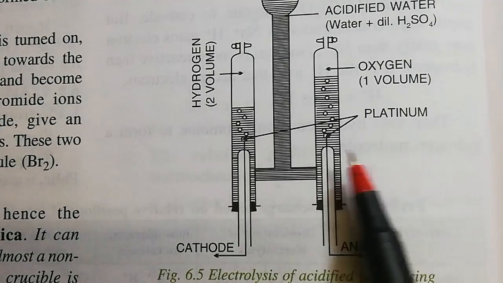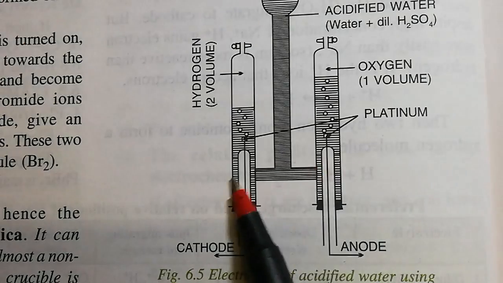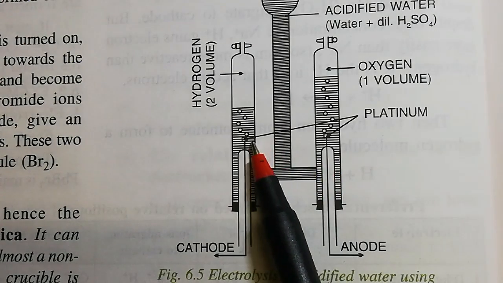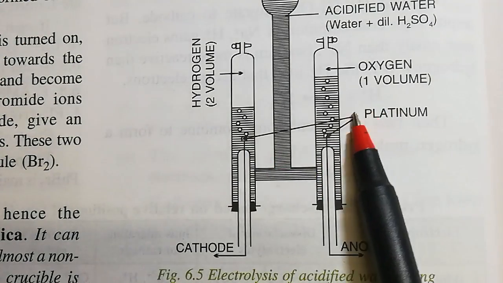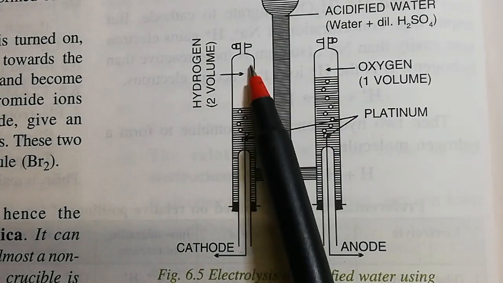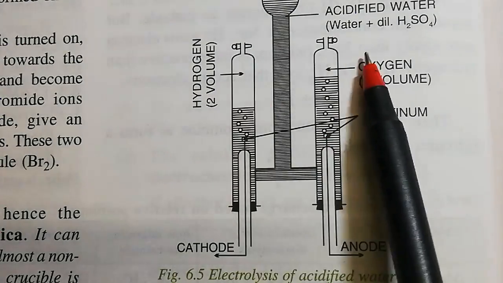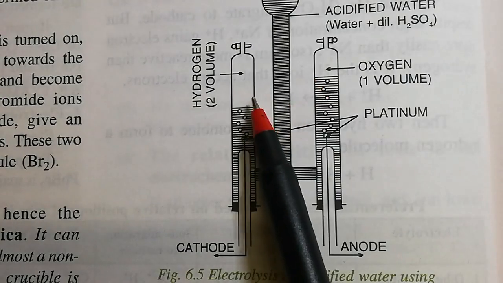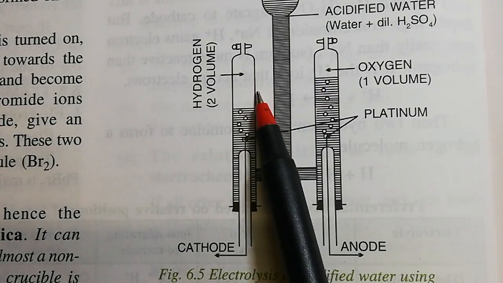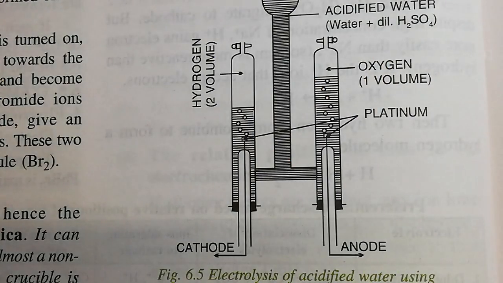So platinum electrodes are taken, and the acid diluted water is electrolyzed. At the cathode we get hydrogen, more hydrogen, less oxygen. The amount of hydrogen has been found to be twice that of oxygen.